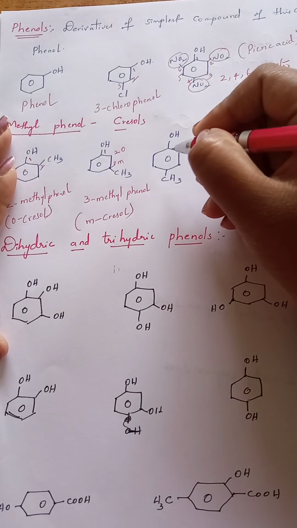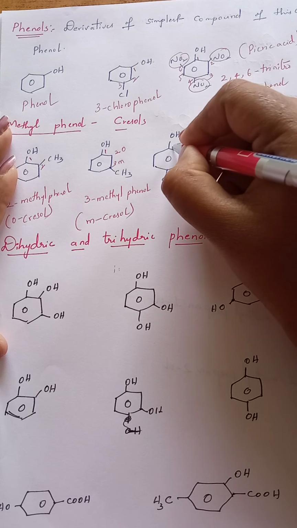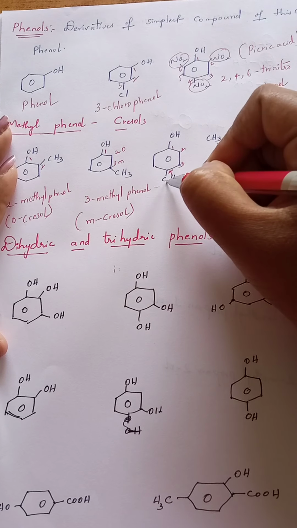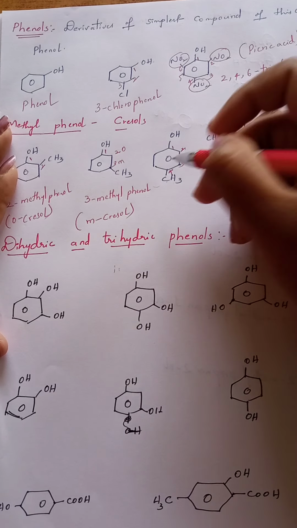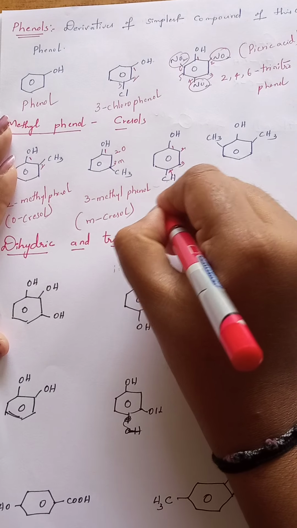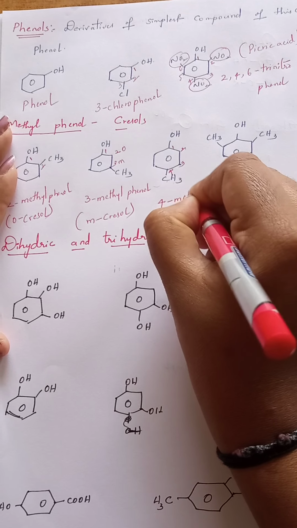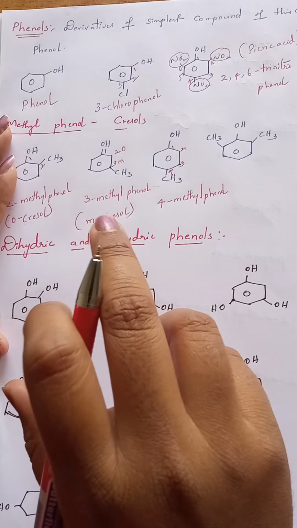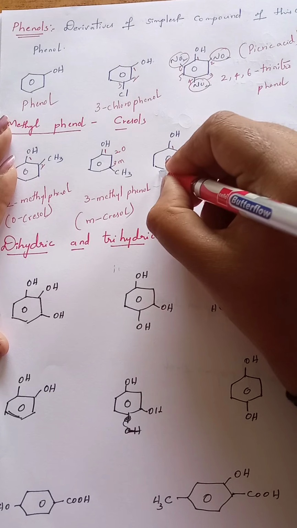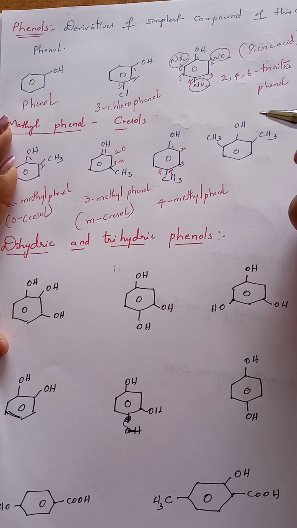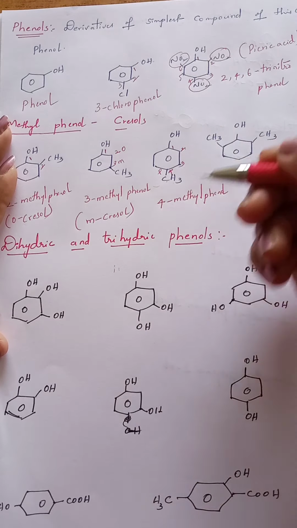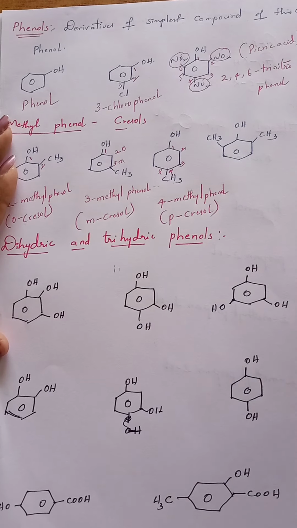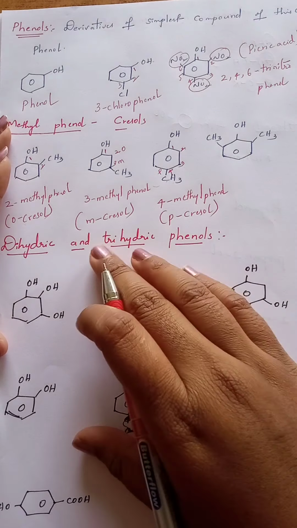Okay. Next one, this is also a methylated phenol. Give numbering to get the position of the methyl group: first carbon, second carbon, third carbon, fourth carbon. We can give numbering from this side too, because this side it will also get the fourth position. At the fourth position a methyl group is located, so it is 4-methyl phenol. In the common name, this position where the methyl group is located is known as para. At the para position a methyl group is located, so we can call it paracresol. So that is about the 3 types.